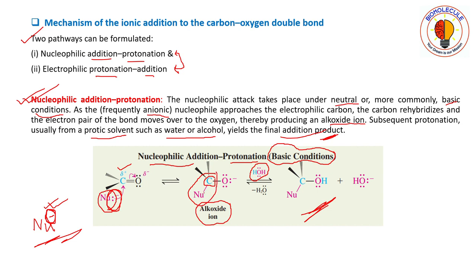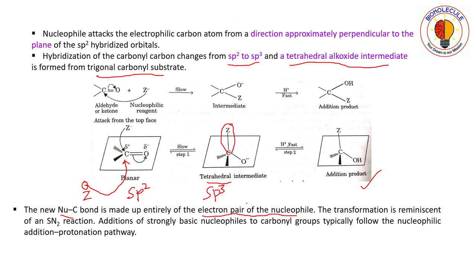As you can see here, the bond forming with the nucleophile is in pink color, and the pair of electrons in the nucleophile is also in pink color. So this carbon-nucleophile bond is formed through the electron pair of the nucleophile.